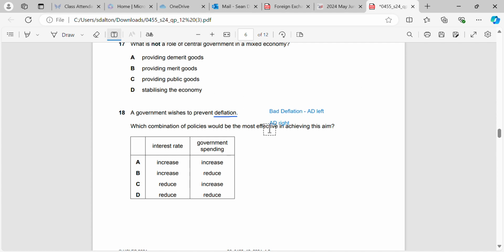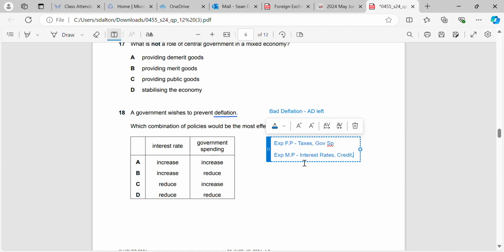So what can we use? Well, we can either use expansionary fiscal policy or expansionary monetary policy. Fiscal policy, taxes and government spending. Monetary policy, interest rates, credit regulations, exchange rates, money supply.